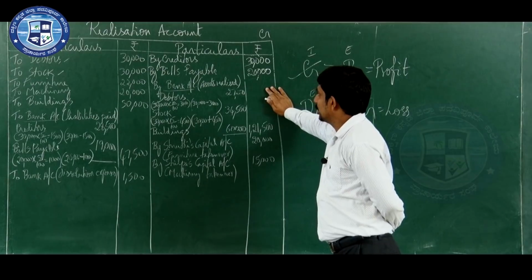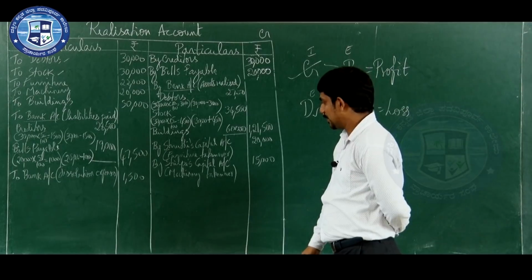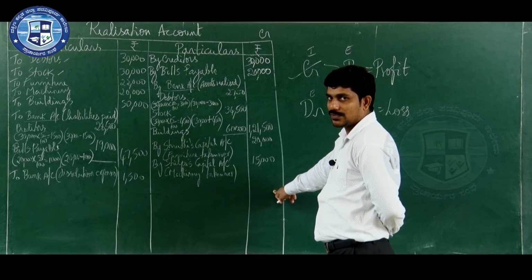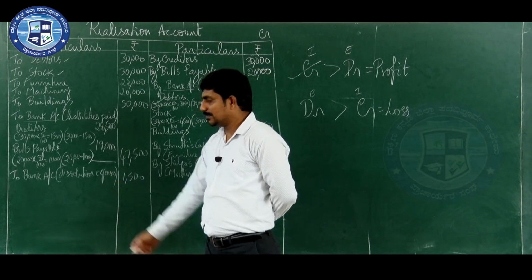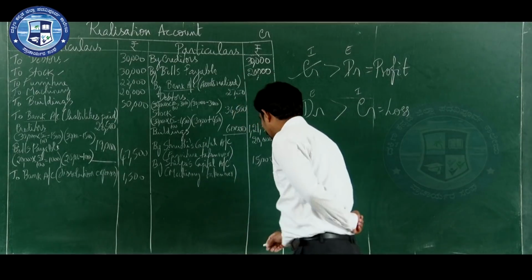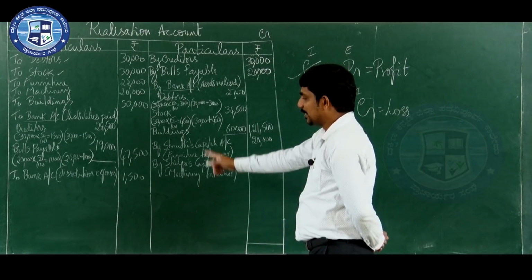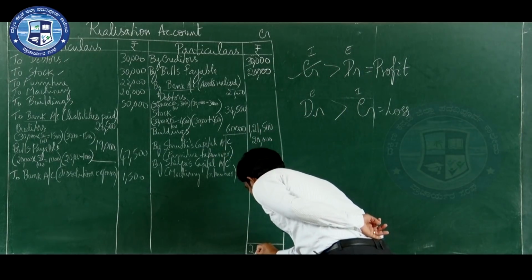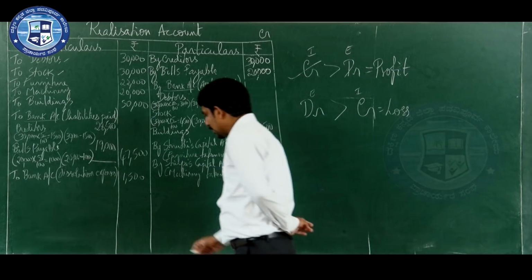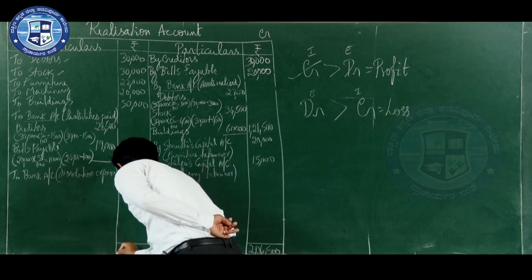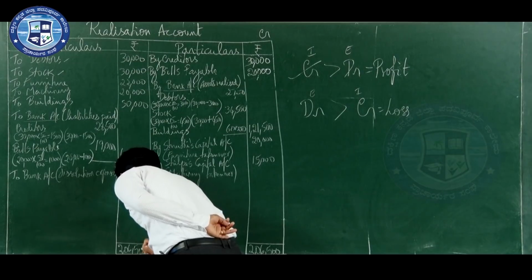First let us write the total. Which side is more? Credit side is more. So how much is the total? 2,06,500. If the credit side is more, the balance will go to which side? Debit side of the account. So in order to write the balance, leave 4 to 5 lines on the debit side to write the balancing amount, then write the total, 2,06,500. The same total we need to record under the debit side also.